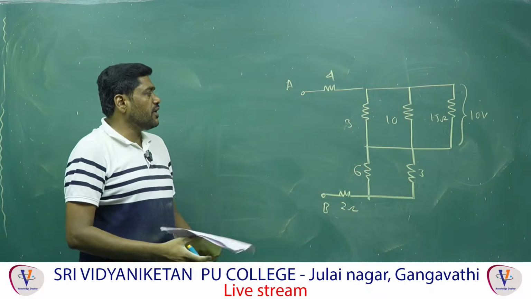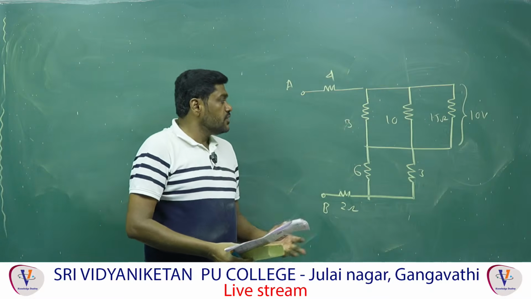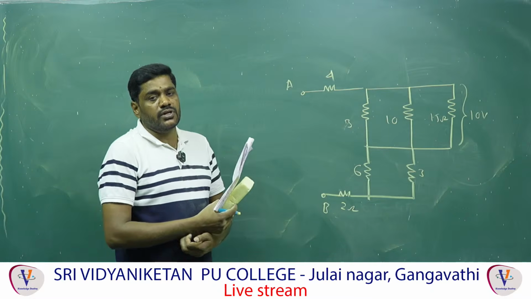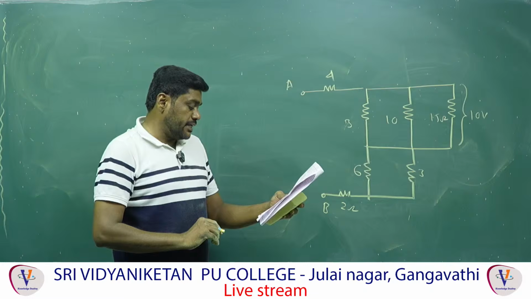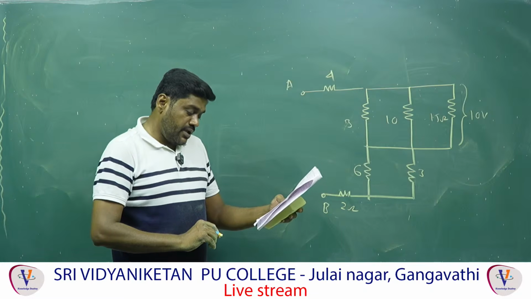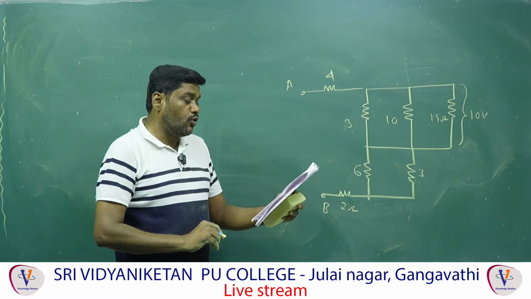Right. So first of all, here we have to find out the total effective resistance. And the first question, let's go. What is the first question? Calculate the potential difference between the points A and B and also the current flowing through the 10 ohm resistor.